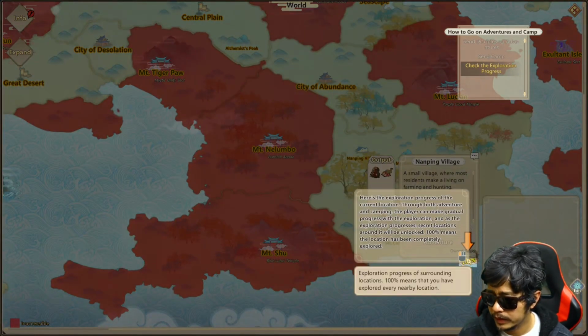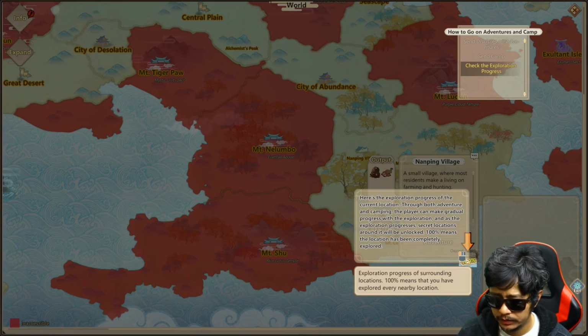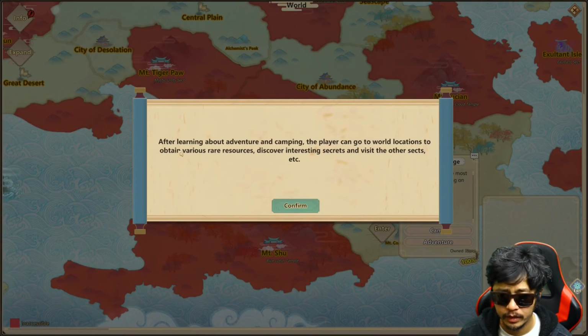Exploration progress of the current location increases through both adventure and camping. The player can make gradual progress with the exploration, and as the exploration progresses, secret locations around it will be unlocked. 100% means the location has been completely explored. After learning about adventure and camping, the player can go to world locations to obtain various rare resources, discover interesting secrets, and visit other sects.